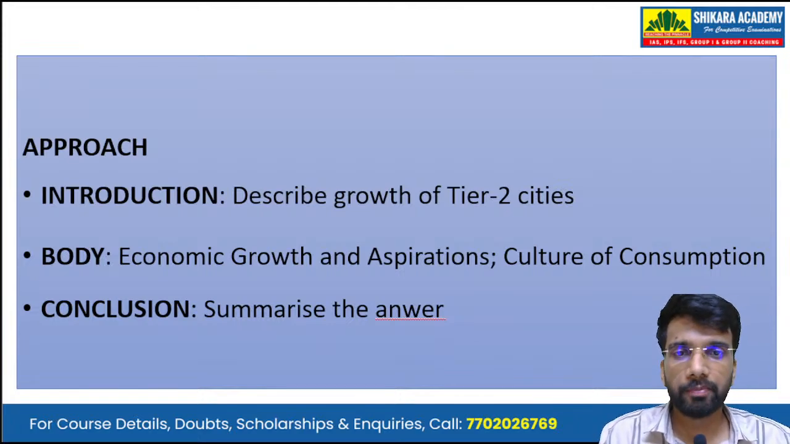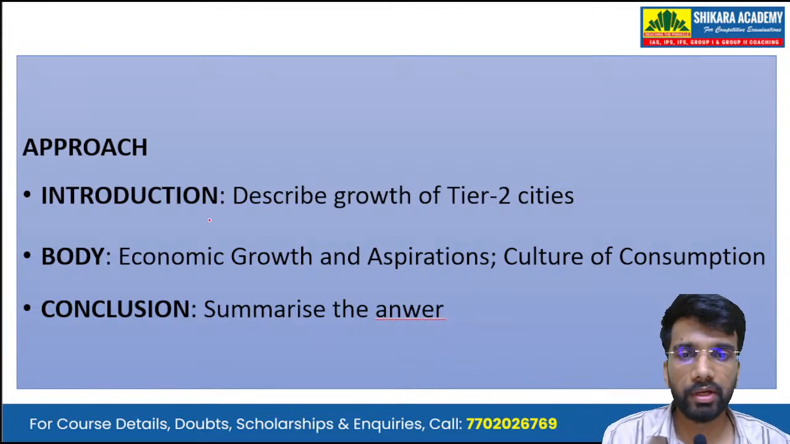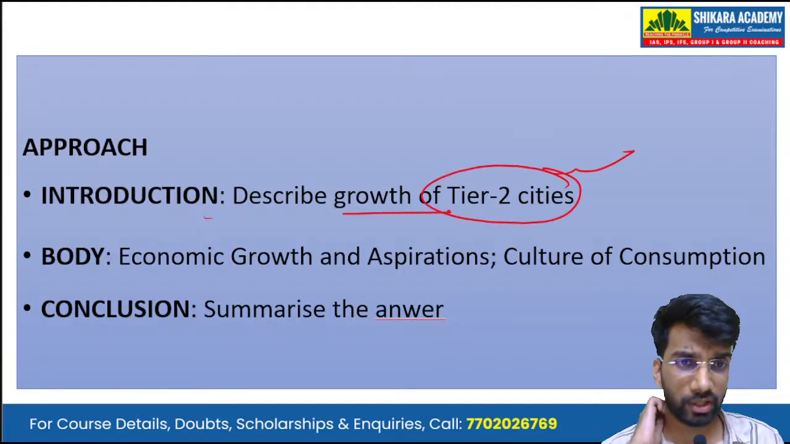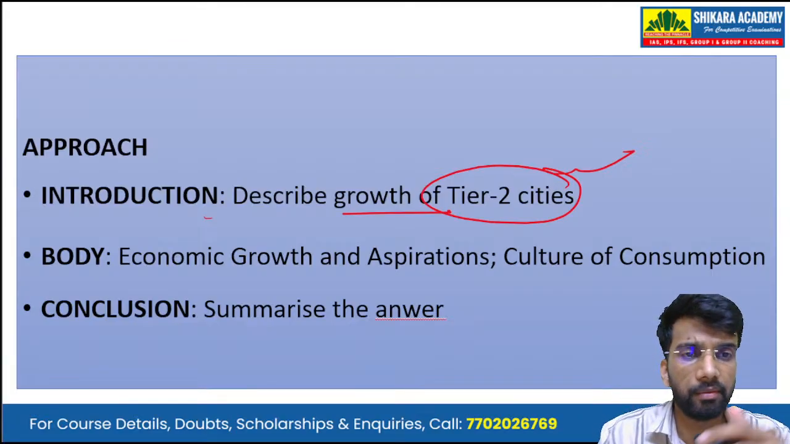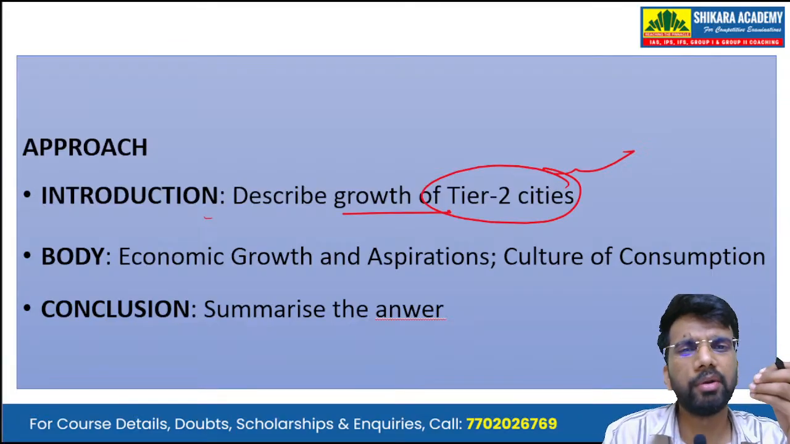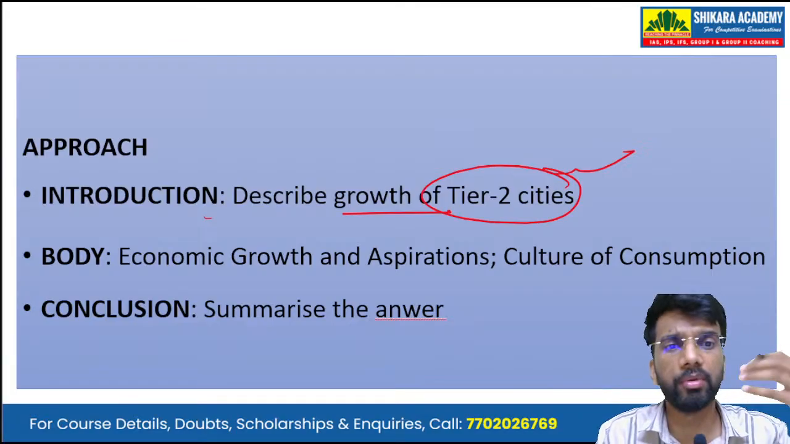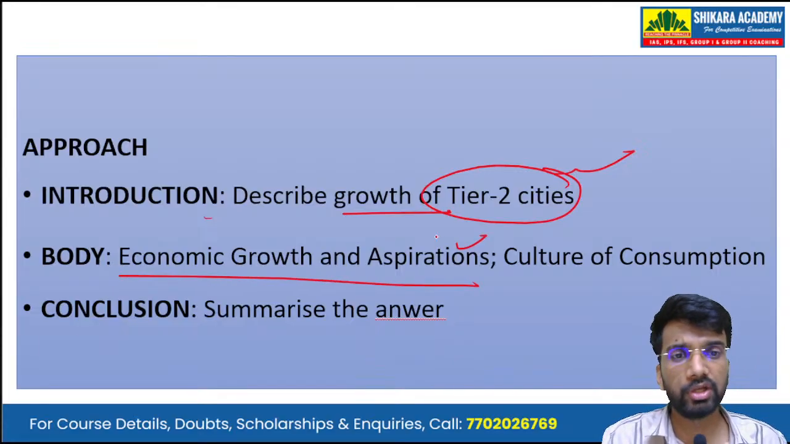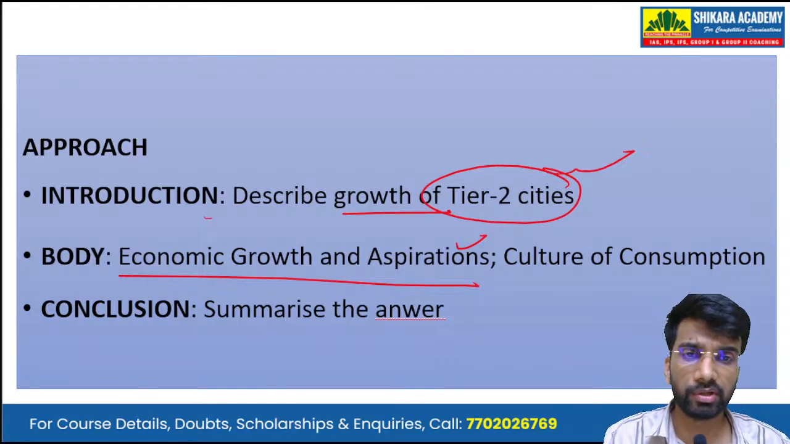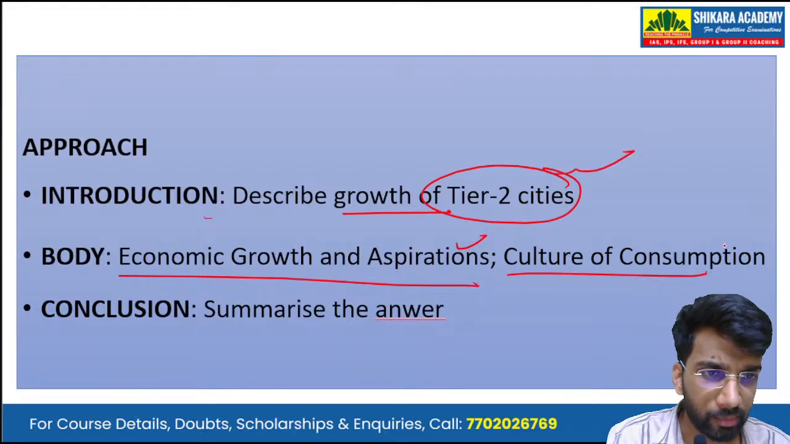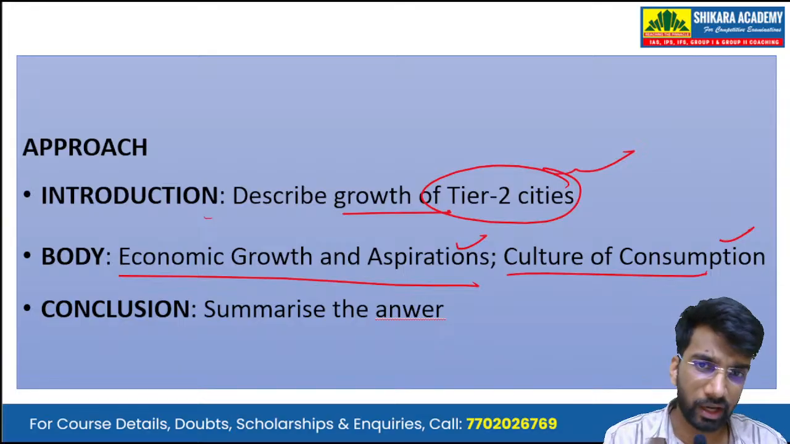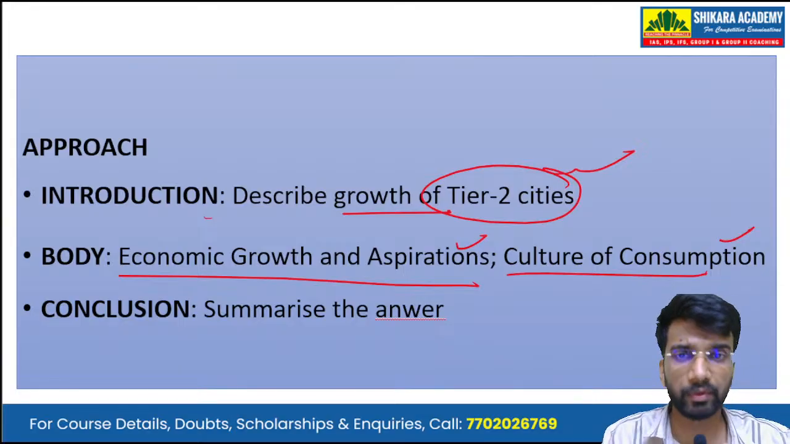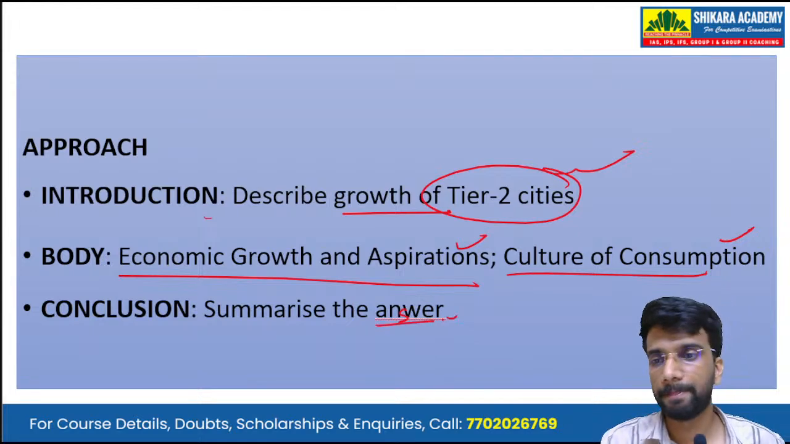Now, seeing the approach: in the introduction, we describe the growth of the tier 2 cities. We describe what tier 2 cities are, and we write in brief about their growth, the economic growth of the tier 2 cities. Then in the body, we write about the economic growth and aspirations of the people in these tier 2 cities, and about the culture of consumption that is driving this economic growth and these aspirations. Then in the conclusion, we will summarize the answer.